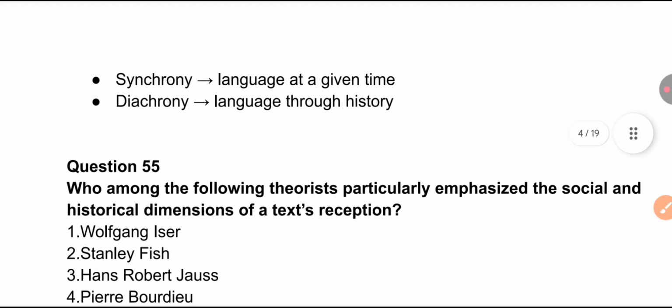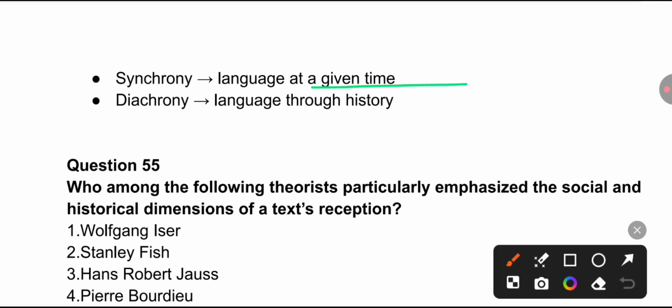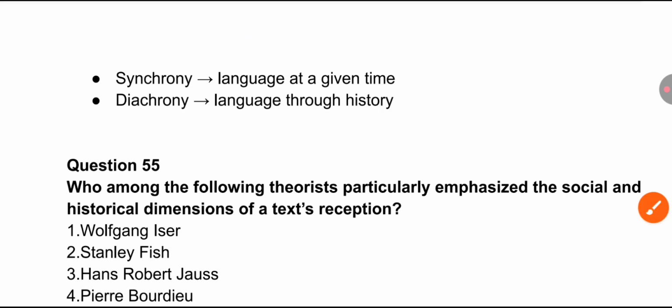Synchronic, diachronic. Synchronic is language at a given time, and diachronic is language through history, how the meaning of a specific language changes over a period of time, and at a specific time the same word has a different meaning. So this is diachronic and synchronic.